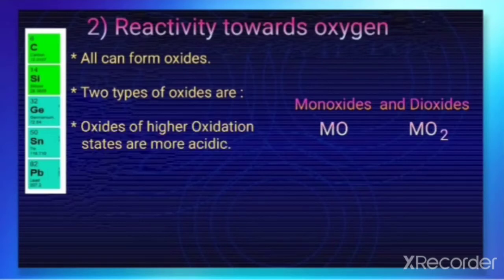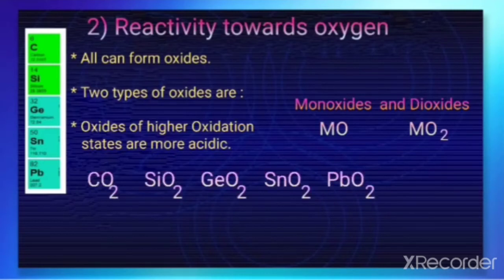The oxides of higher oxidation state are more acidic. So when we write the dioxides for these elements, they are CO2, SiO2, GeO2, SnO2 and PbO2.